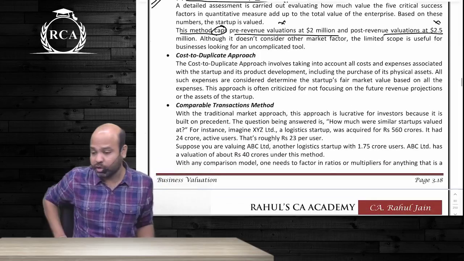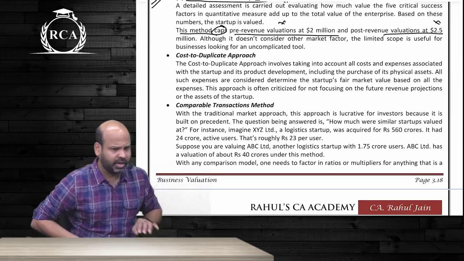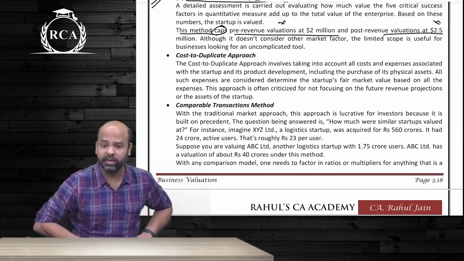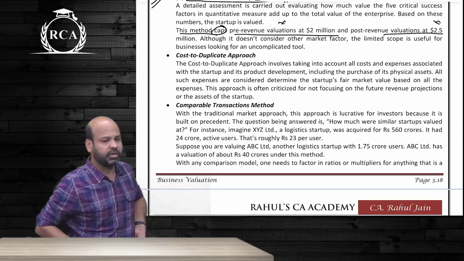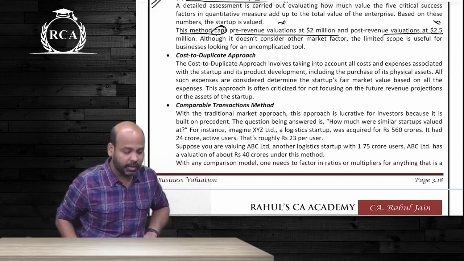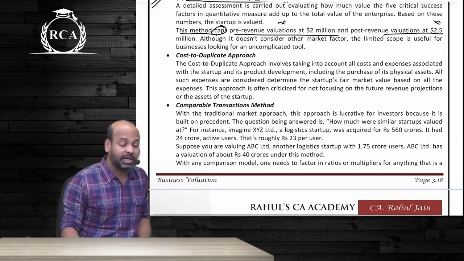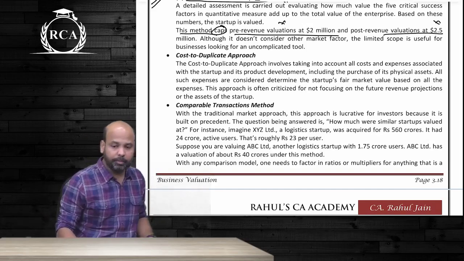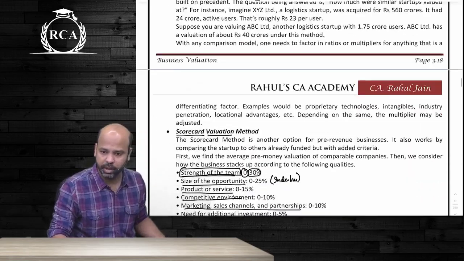After that, we did the cost to duplicate approach. Cost to duplicate approach is basically the amount of money that you're going to spend in creating a similar startup. That will determine what value you're going to place on that startup. Comparable transactions method is possible only if there is a similar startup that has already been valued. Based on the value of a similar company, you're going to place value on your company.